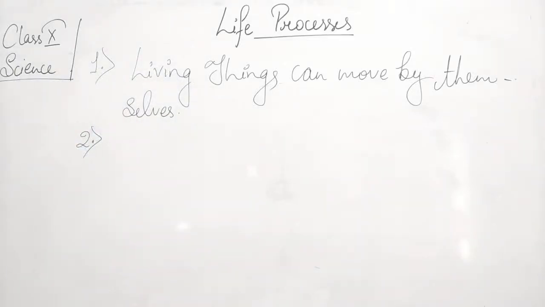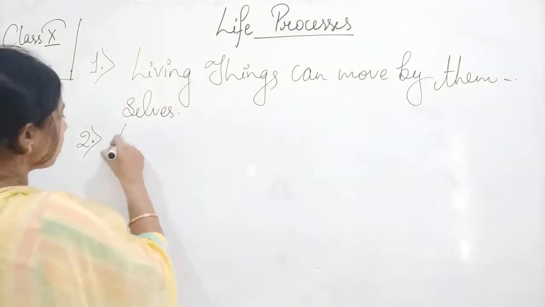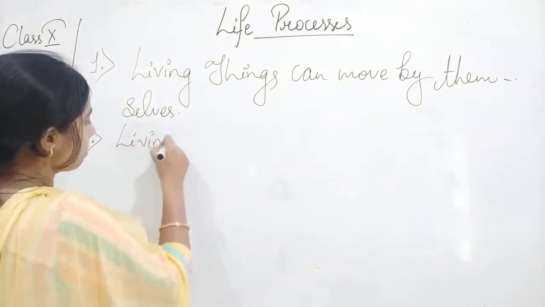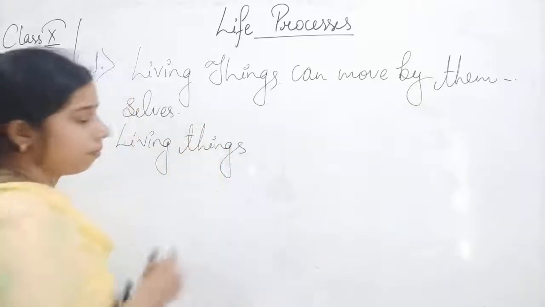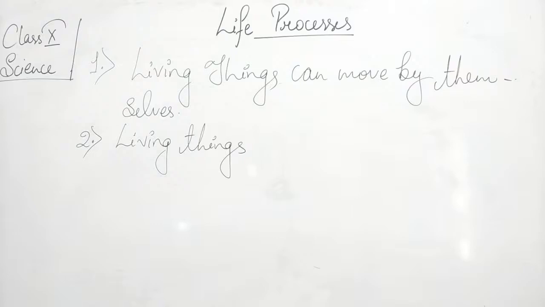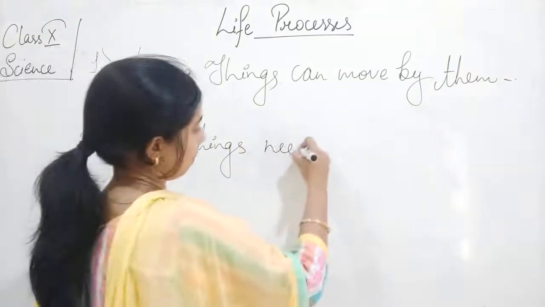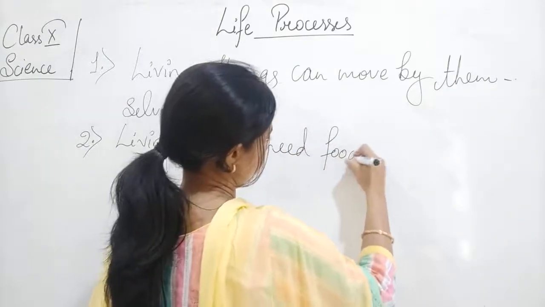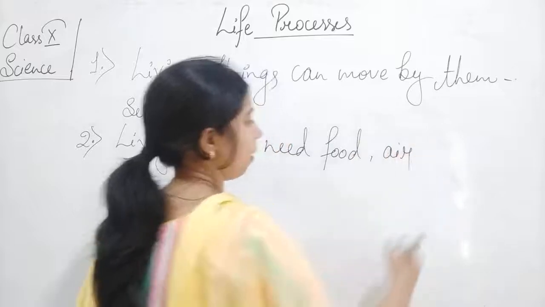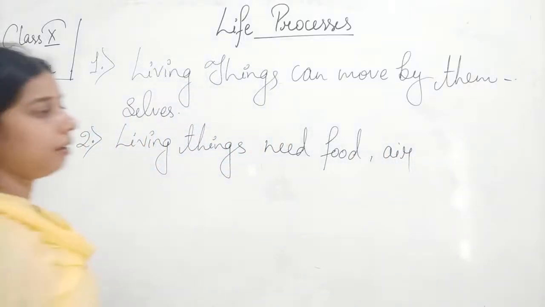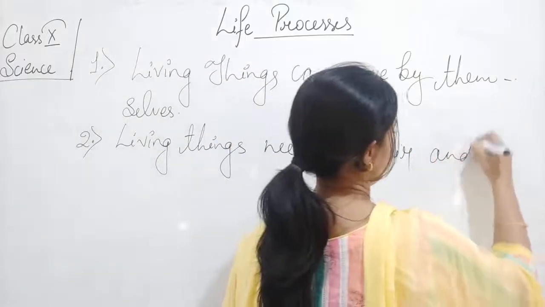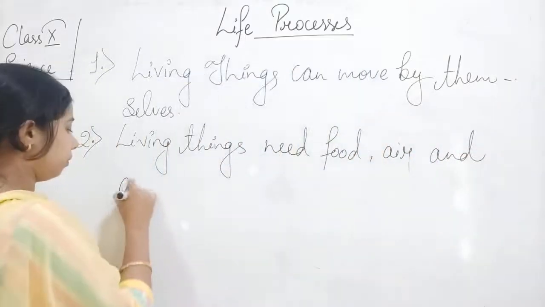In the case of living things, they need food, air and water.